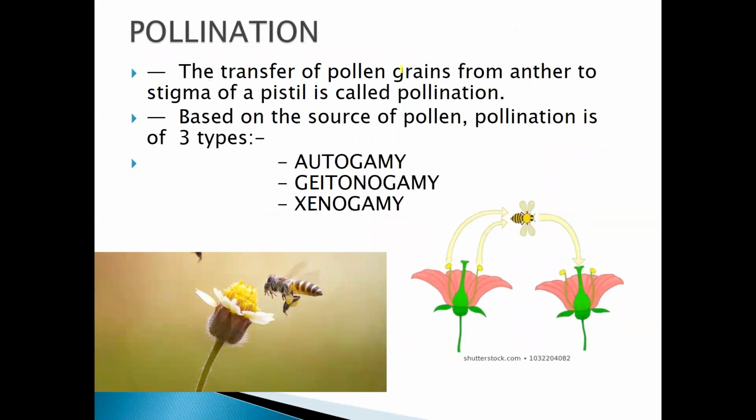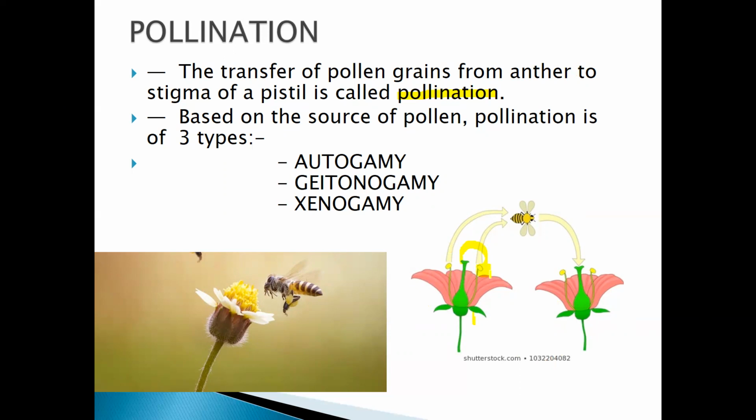Now coming to pollination. The transfer of the pollen grains from the anther to the stigma of a pistil is called pollination. Yes, the transfer of the pollen grain from the anther to the stigma of a pistil is known as pollination. That means what happens here? The pollen grains move from the anther to the stigma of the same flower or a different flower.